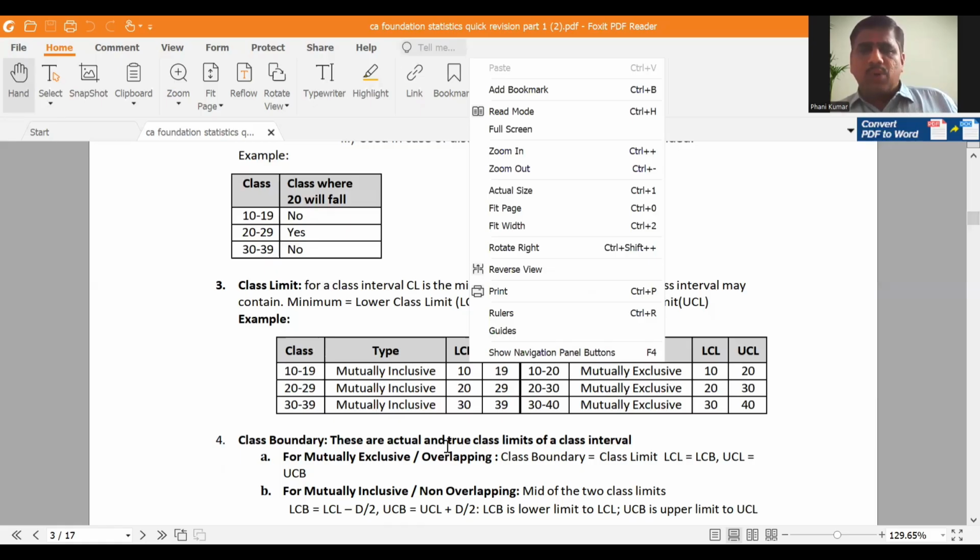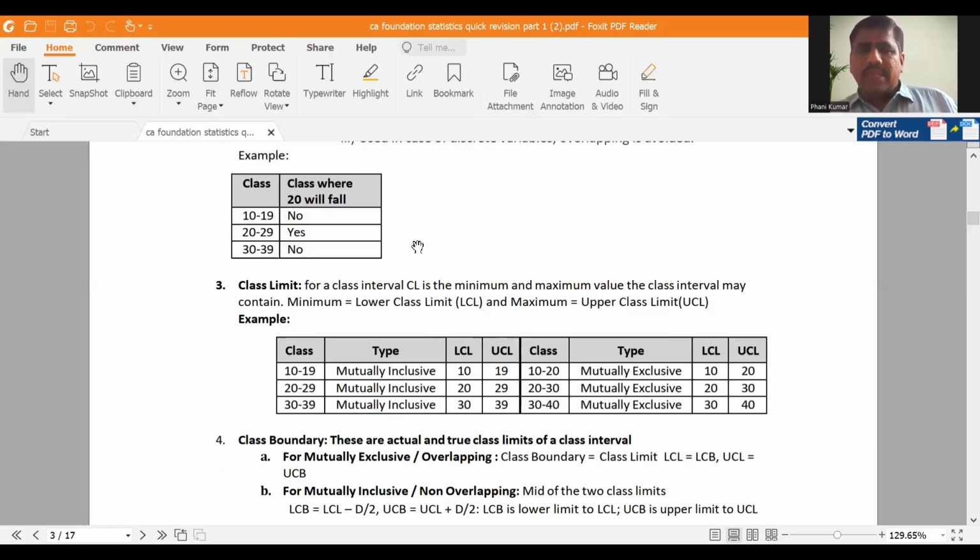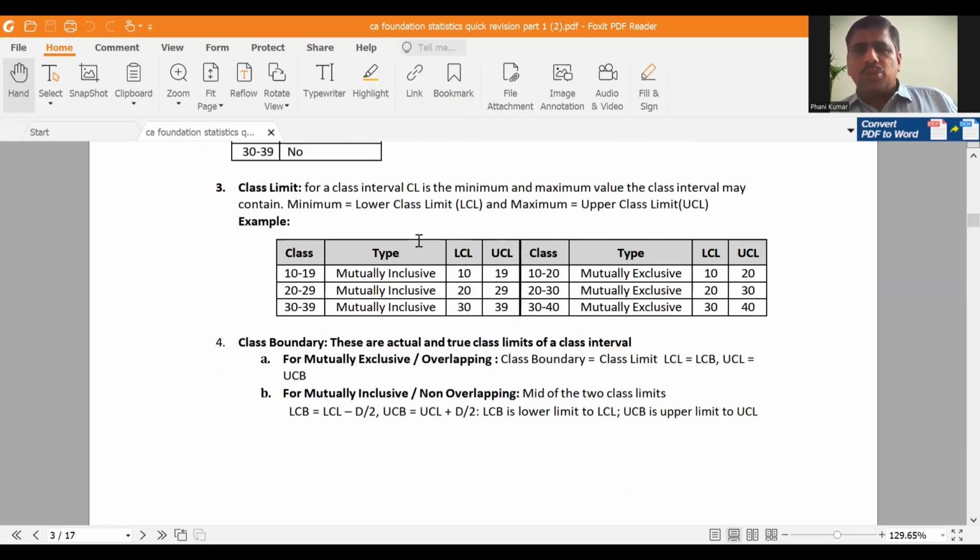Similarly, next one is class boundary. Coming to class boundaries, what is the difference between class limits and class boundaries? Class boundaries are always the true class limits of the classes, the actual class limits. So coming to exclusive series, both limits and boundaries are equal. There is no difference. For exclusive series, class limits and class boundaries are both equal. But for inclusive series, class limit is not equal to class boundary. You have to convert class limits into class boundaries. Inclusive series is converted to exclusive series. All of you know that point.